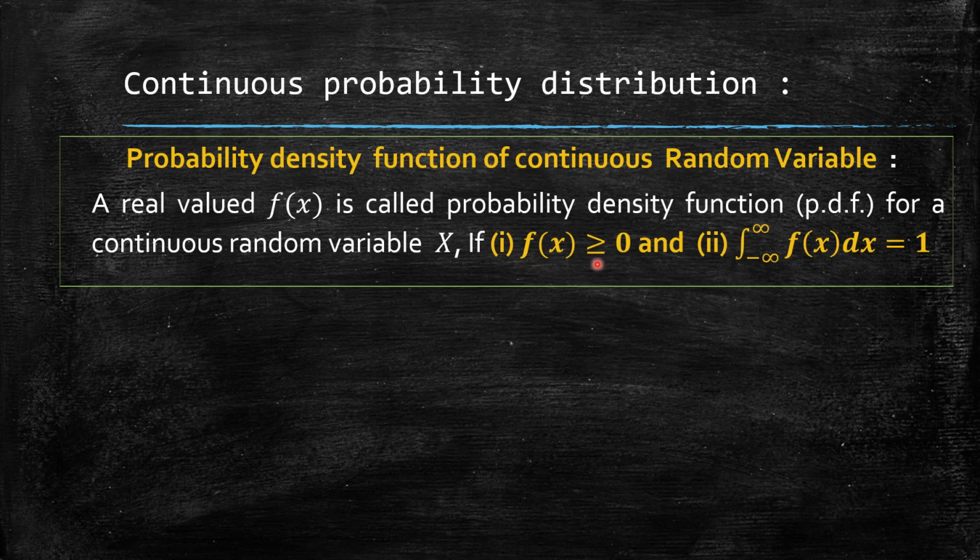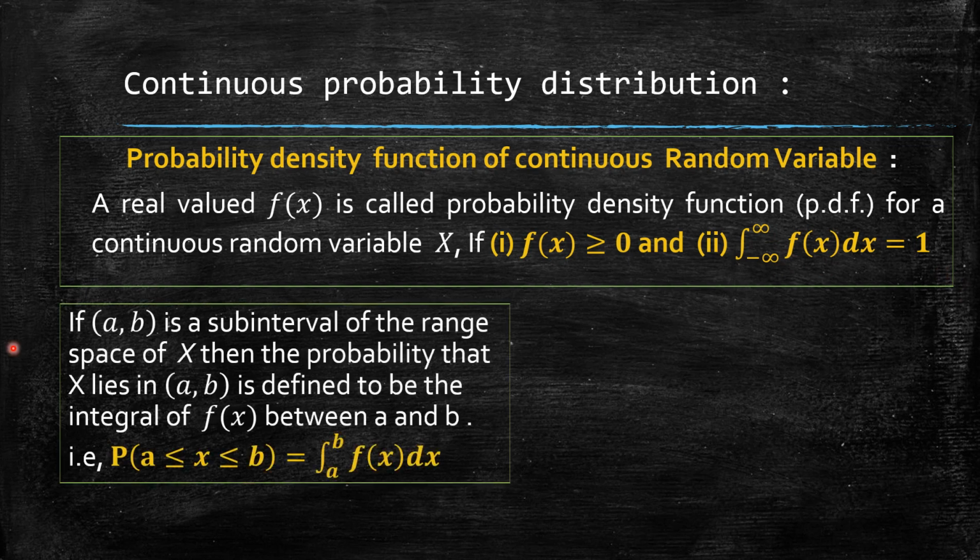That is, f of x is non-negative, like your discrete probability function p of x non-negative. But for the second condition, there it is summation, here we have integral from minus infinity to infinity f of x dx equal to 1. For a discrete probability function, it takes discrete values so that we can take the summation. But here, summation is replaced by integral since it is a continuous function. So if I want to say the function f of x is a PDF, these two conditions must hold: non-negative, and integral of f of x between minus infinity to infinity must be equal to 1.